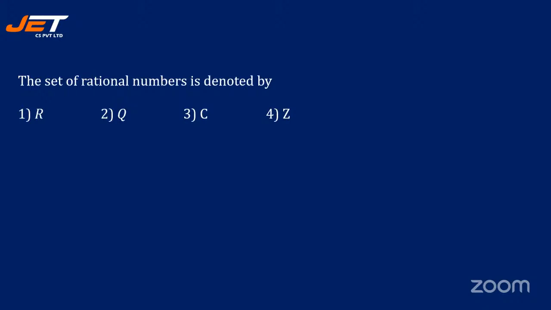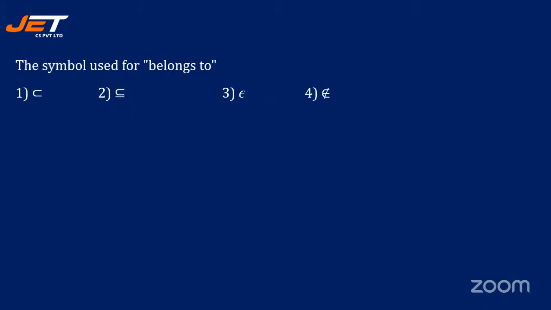Now let's see the next question. The set of rational numbers is denoted by R, Q, C, Z. So it is Q. Next, the symbol used for belong to means what?